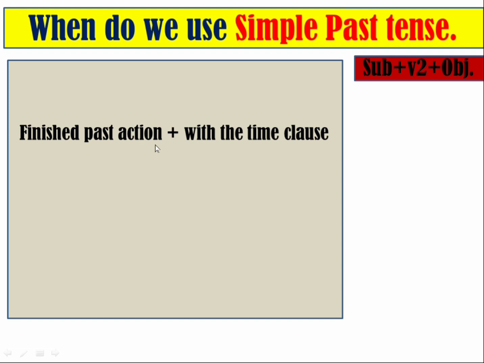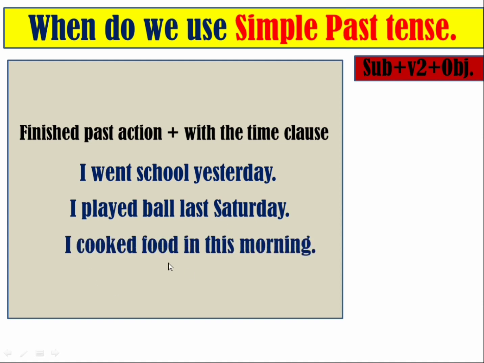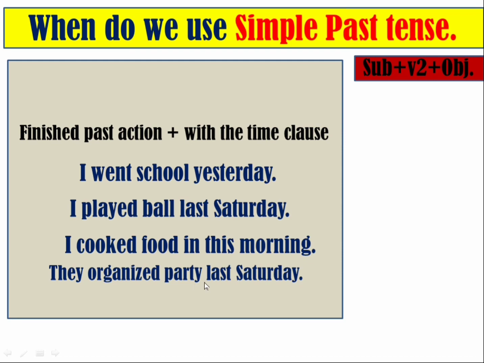Now here, dear students, we can see the examples. I went to school yesterday. I went to school yesterday, not now. Another one: I played ball last Saturday. Last Saturday means it already happened. Another example: I cooked food this morning, not now. It also already happened. Another one: they organized a party last night.